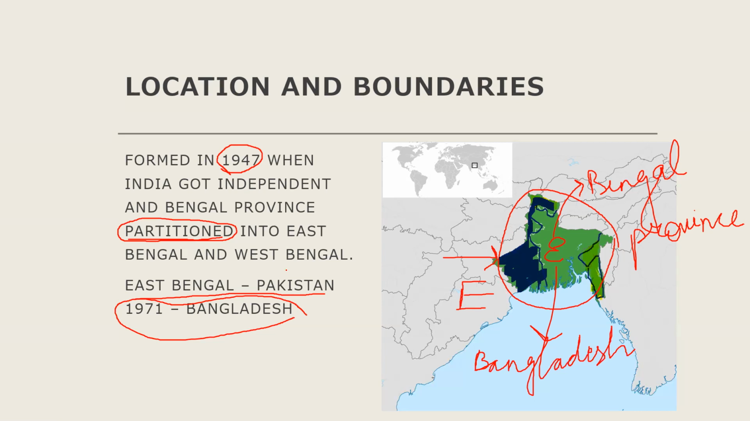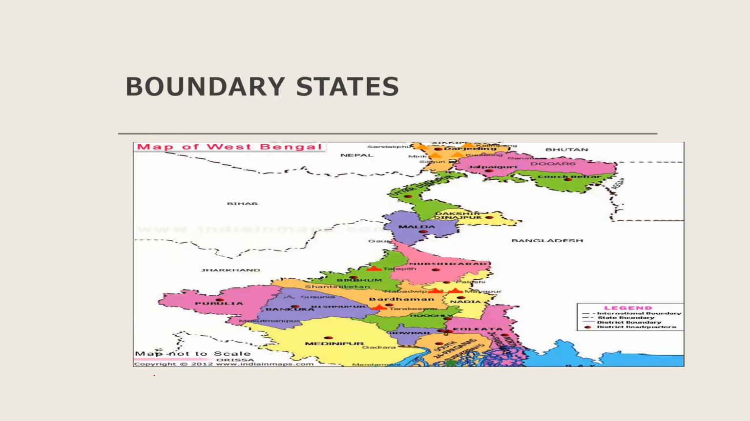If I tell you about the boundary states, knowing about the boundary states is very important. So this is all about West Bengal. Let me note the directions. This is the eastern side, this is the northern part, this is the southern part, and this is the western part.